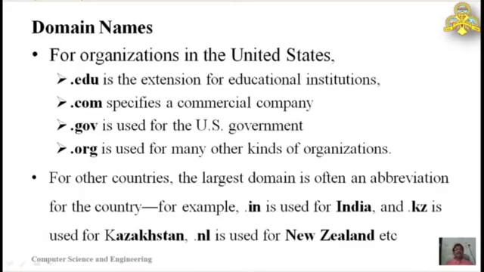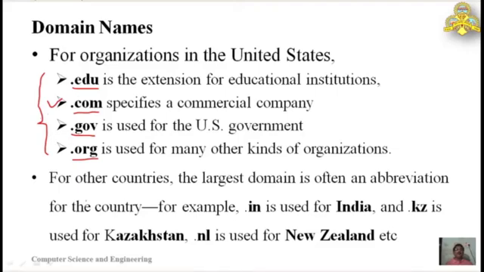So the domain names given in the United States are .edu for educational institutions, .com for commercial companies, .gov for US government or government departments, and .org for any other kind of organization in the US. Even though it was earlier used like this, nowadays almost all organizations are coming with .com at a large scale.